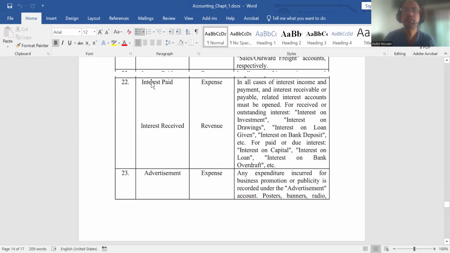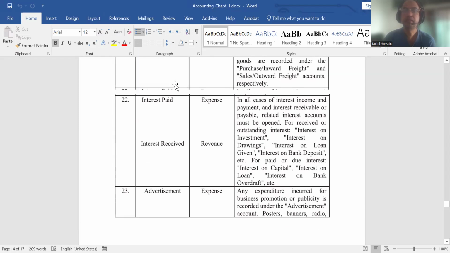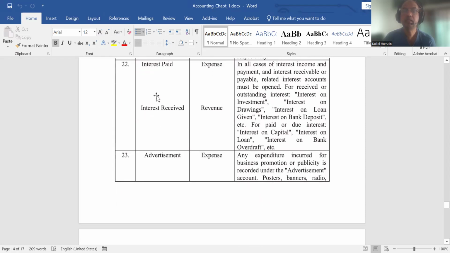Interest paid. So if we take a loan, we have to pay interest. This interest payment is expenses. Interest received. If we invest, then we get interest. Say we are making an FDR in a bank, then these FDRs will generate interest. This one is income, revenue.